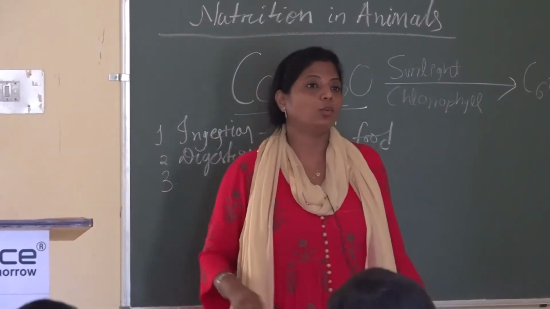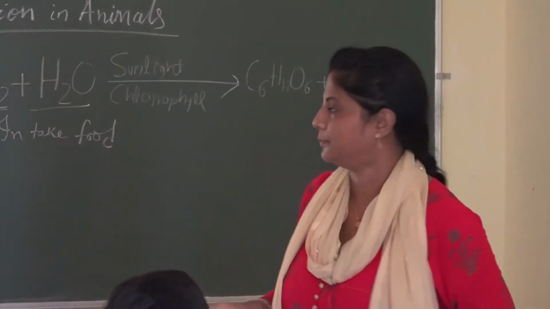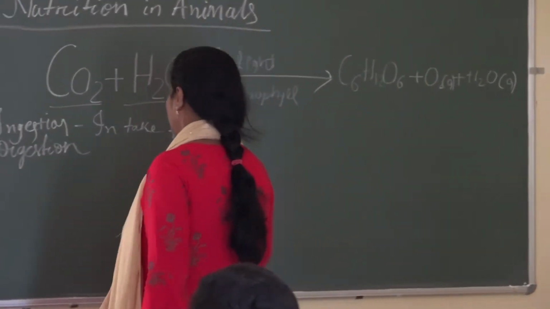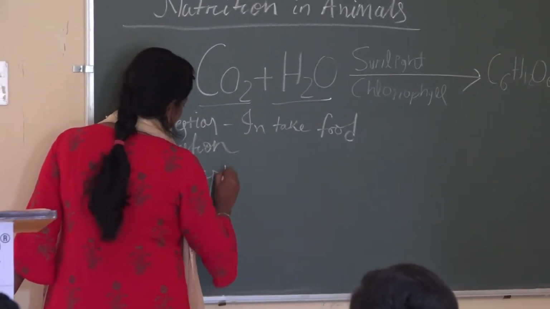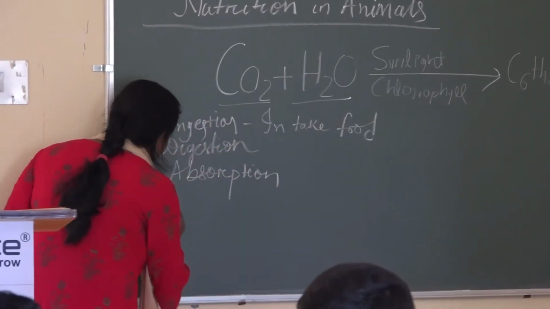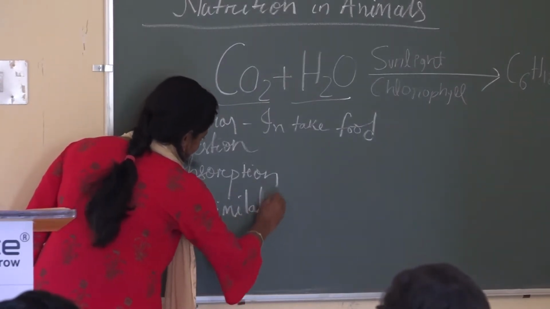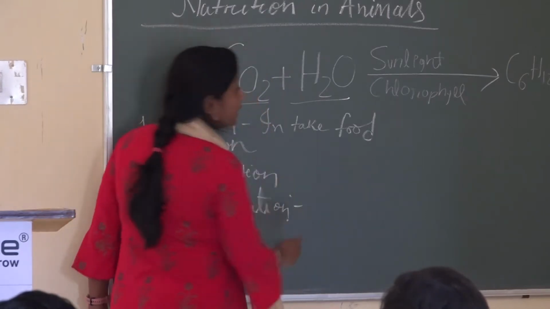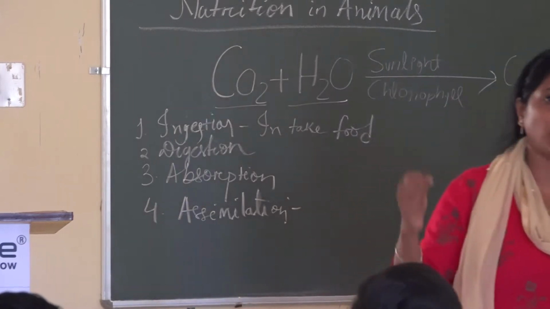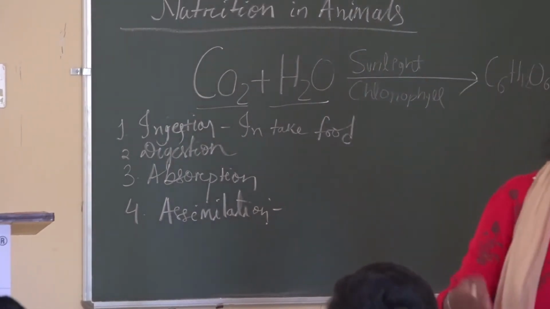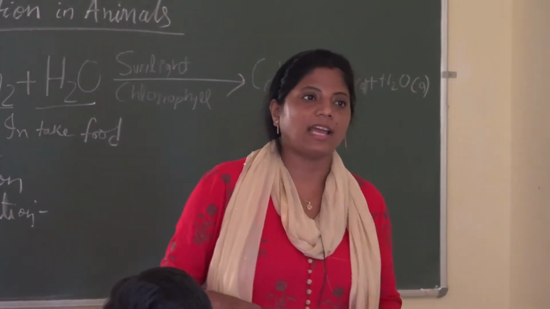Third method, when the food is absorbed by your blood. Fourth method, assimilation. It means the nutrients absorbed by your blood are transferred to the cell. When they are absorbed by the cell, that we term assimilation.